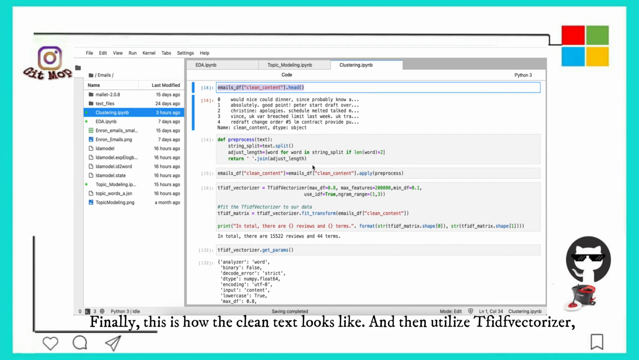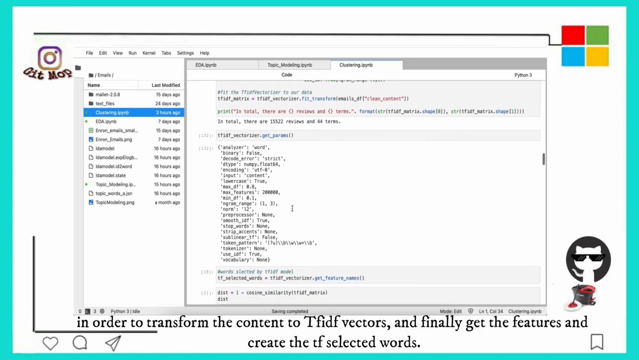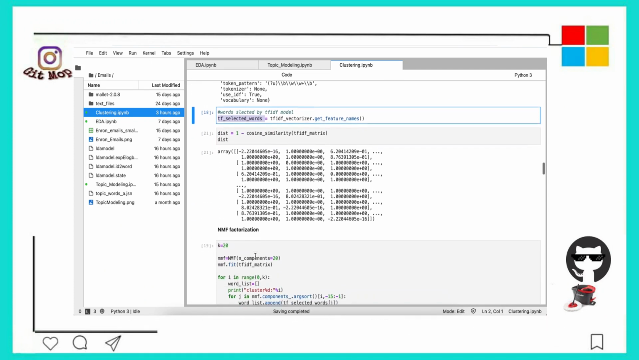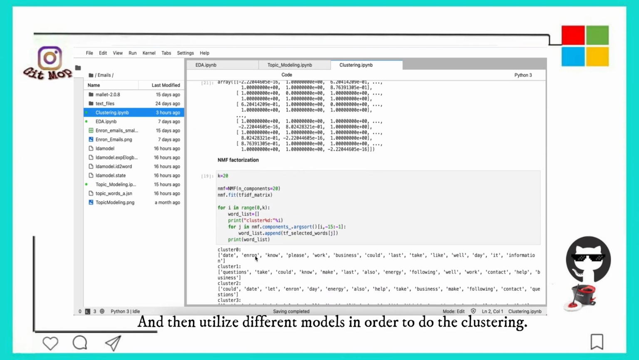And then we utilize the TF-IDF vectorizer in order to transform the content to TF-IDF vectors, and finally get the features from that and create the selected words, and then utilize different models in order to do the clustering.